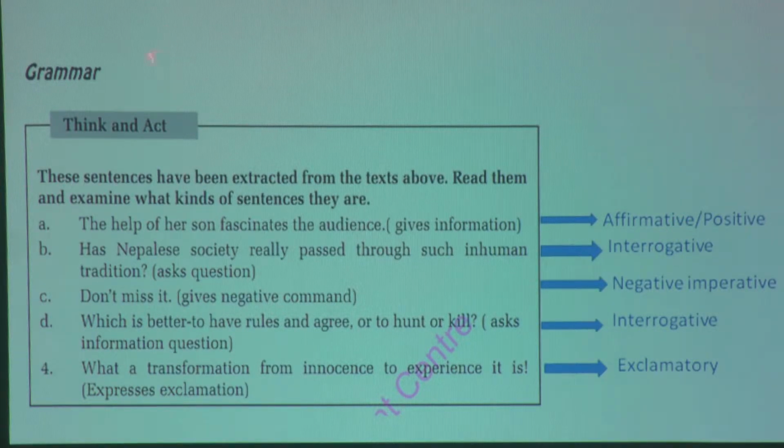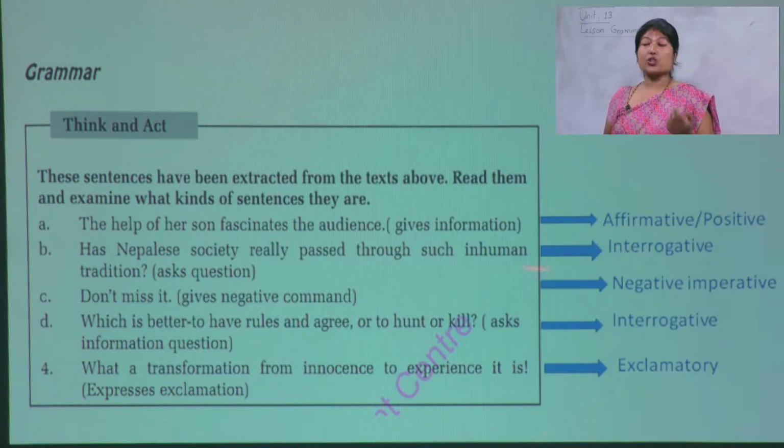B. Okay, let's move to B. Has Nepalese society really passed through such inhuman tradition? It asks something. It seeks information. So it is interrogative, question form. Moving to the next, don't miss it. It is a command, so it is imperative, but there is use of not. That's why it is a negative command, a negative imperative.